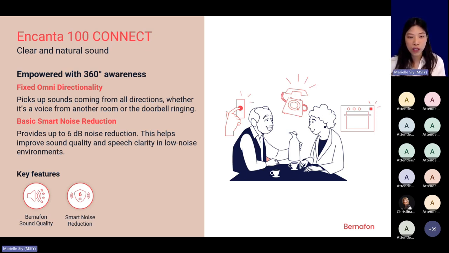So Encanta 100, as well as all the Encanta hearing aids, of course, come with the added features, and that includes wind and contact noise protector. You're probably familiar with this because of Alpha XT. So that feature is available for Encanta 100 to 400. We also have the music experience program and a great connectivity for all 4 performance levels.